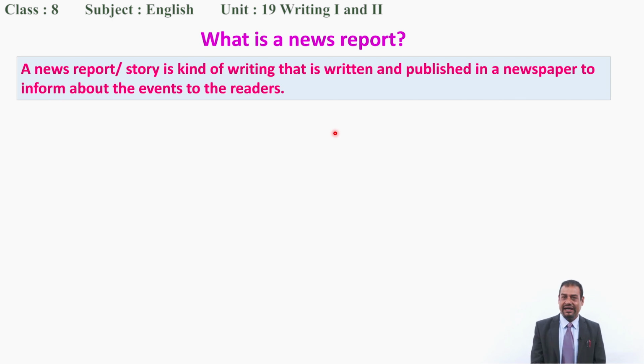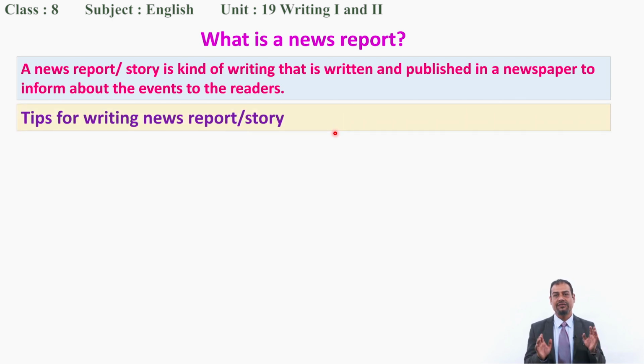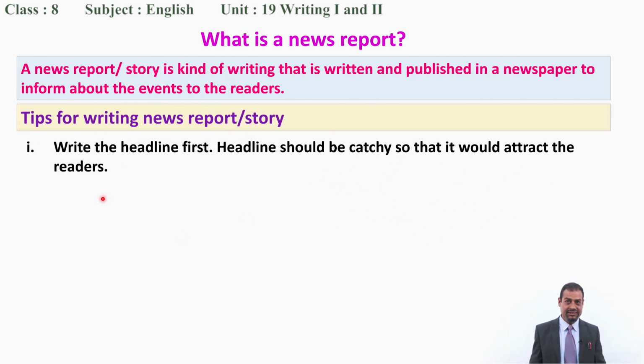Now I would like to give you some tips for writing a news report, and if you follow these tips, it will be easier for you to write. So all of you write them down in your notebook. What is the first tip for you? Write the headline first. Headlines should be catchy so that they attract the readers.